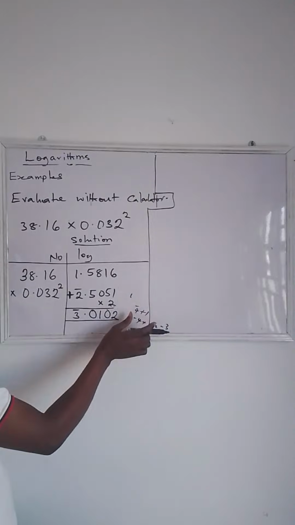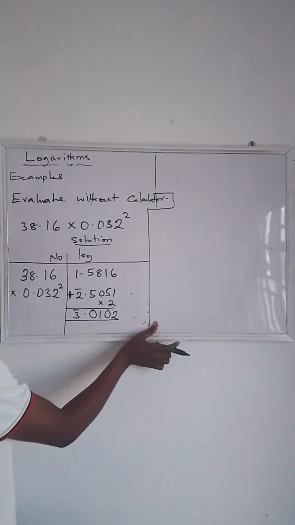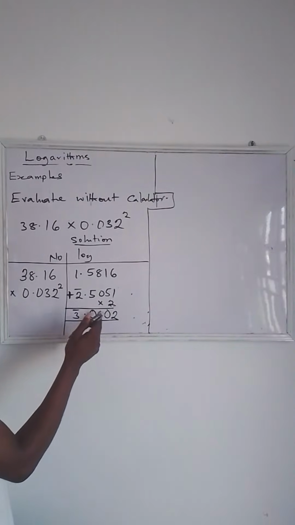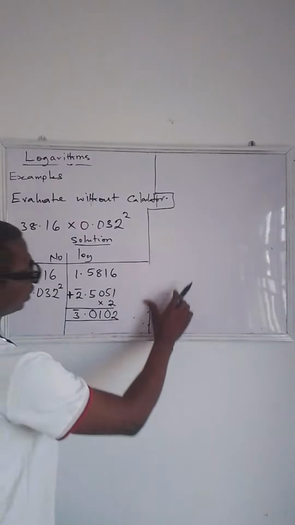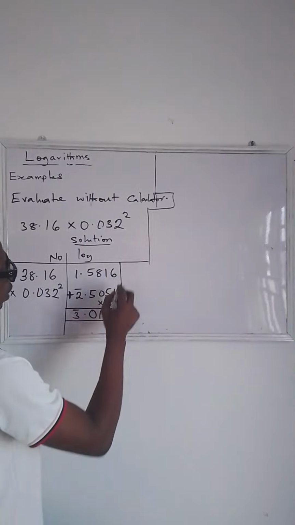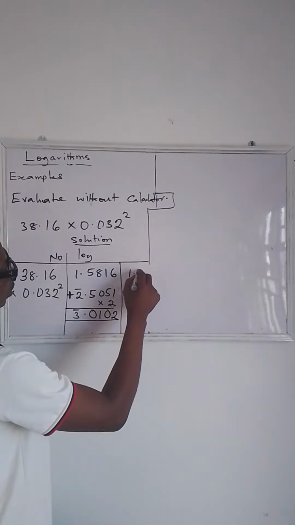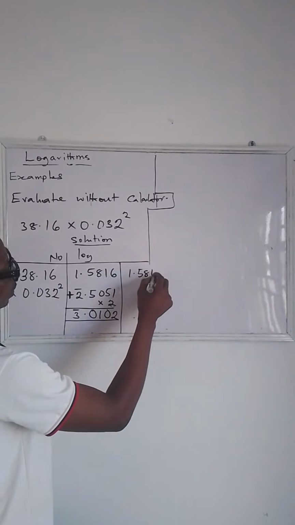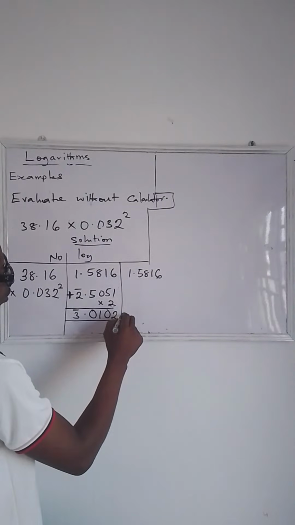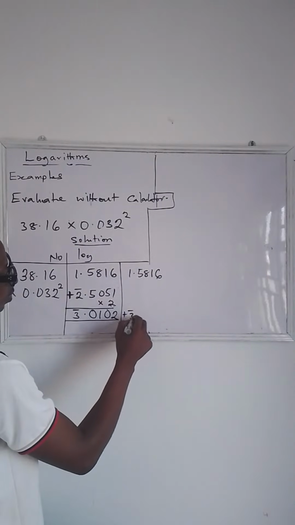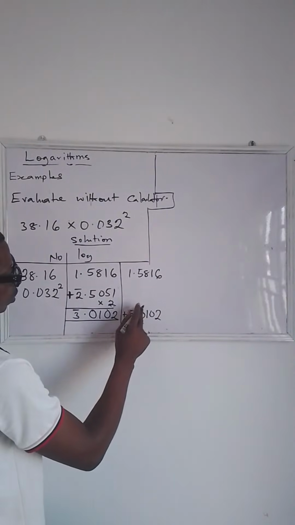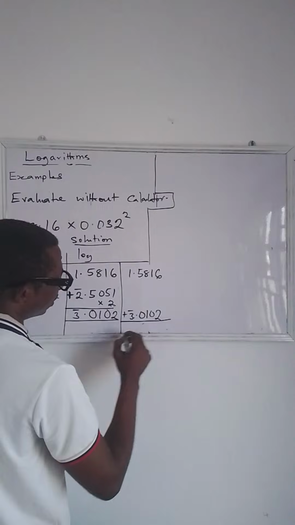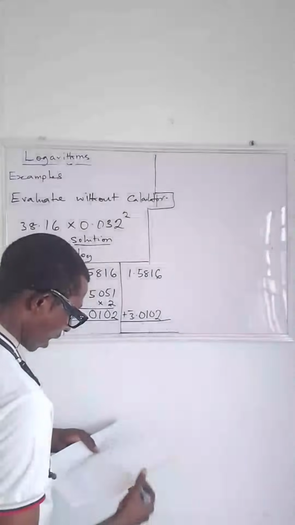Okay, so now the next thing is you add the answer you have here with this. So let's bring it out here. So we have 1.5816 plus bar 3.0102. Okay, so now let us add and see what we have.